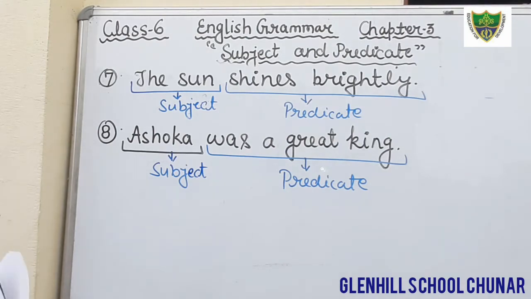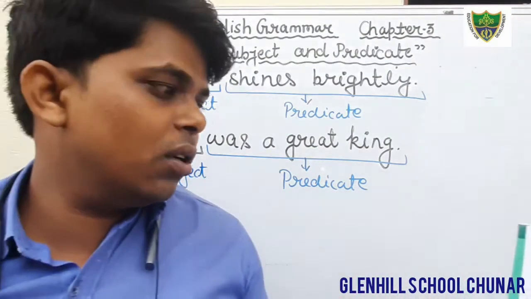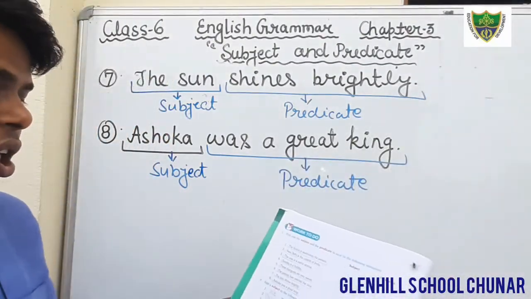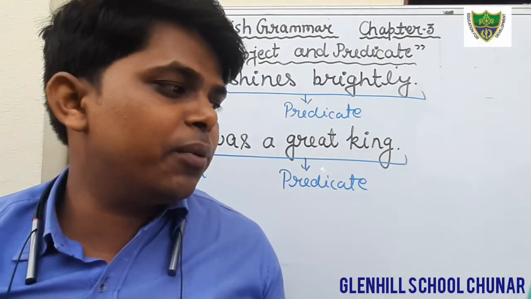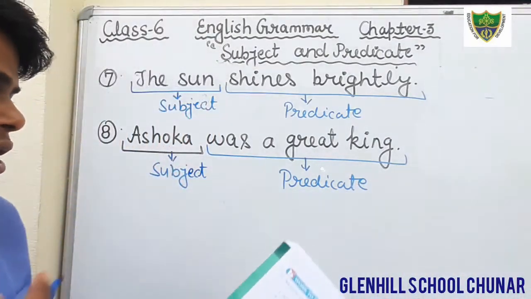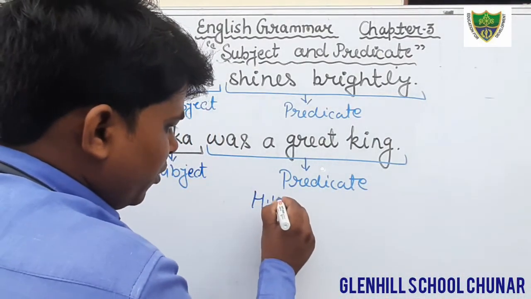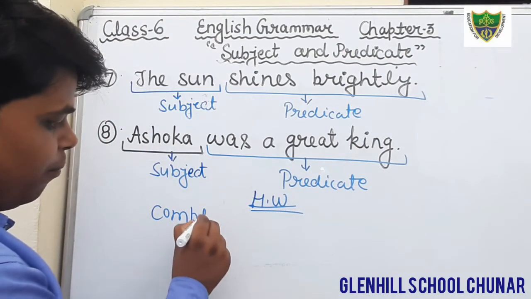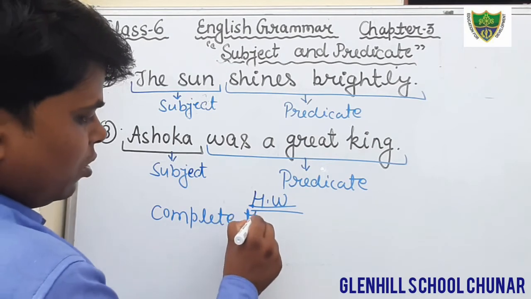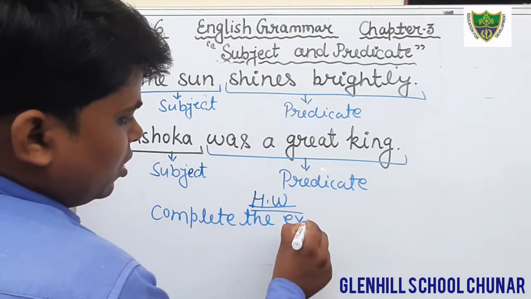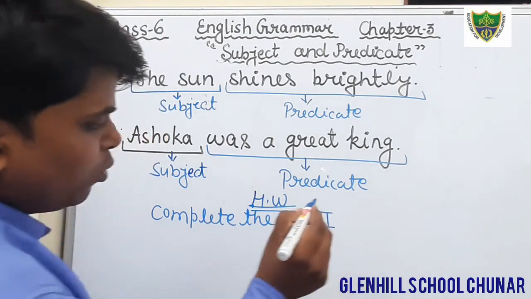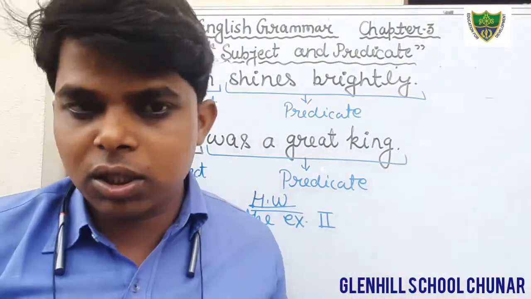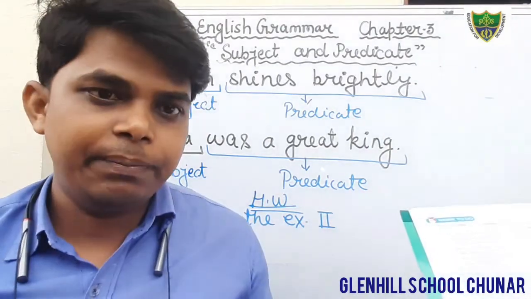Okay students, in this way we have completed exercise number 1. And the second question is to add the subject to the following sentences. That is your homework. Your homework is to complete the second exercise in your book. You have to write only the subject. You have to write a suitable subject in the blanks.